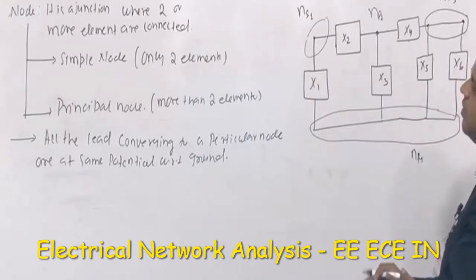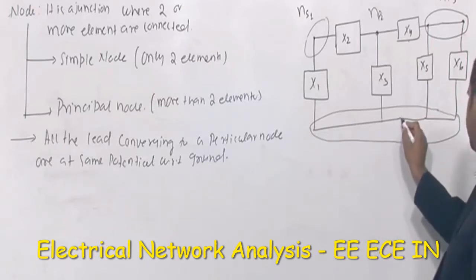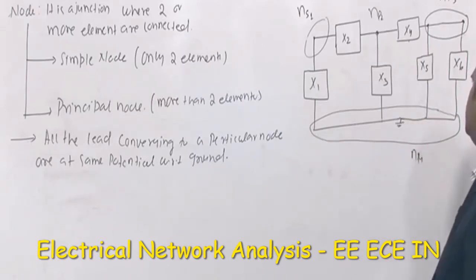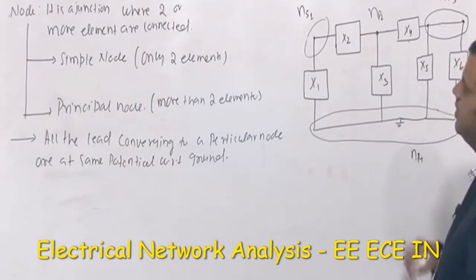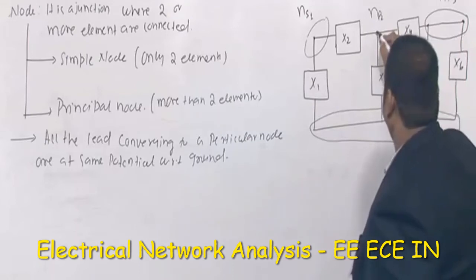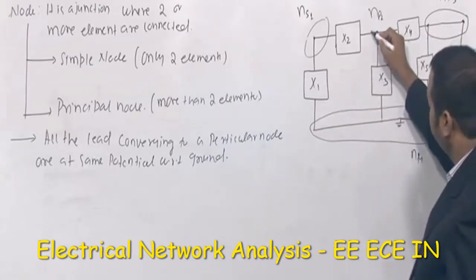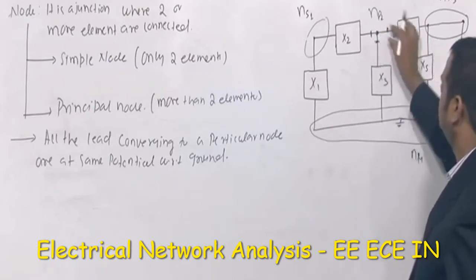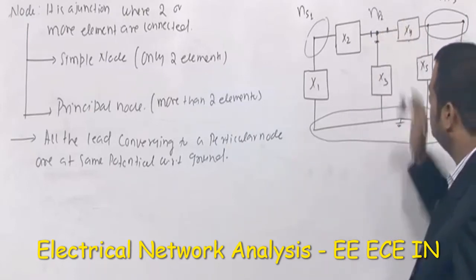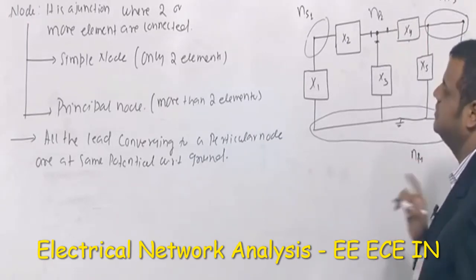So the point is, all the leads converging to a particular node are at the same potential with respect to ground. Let me assume that this particular element is some ground voltage, 0 volt. It means that in this network, all the leads converging to a particular node, so let me concentrate on this particular node. All the leads means what? This is a lead, this is a lead, this is a lead. Three leads are there. Lead means wires. So all the wires converging to a particular node are at the same potential with respect to ground.